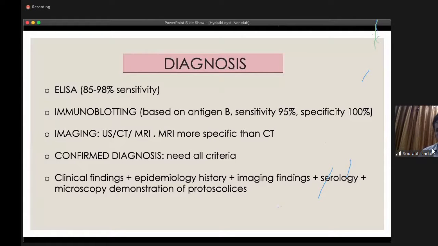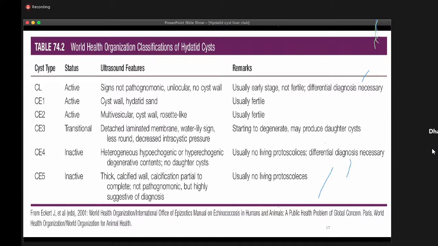And microscopically also, we have to demonstrate the protoscolices. WHO has classified hydatid cyst into 6 types. Initially, it was based on the ultrasound, but nowadays we are doing CT scan also, so it is more of a CT scan finding nowadays. The first type is the CL type, which is an active type. The signs are not pathognomonic, because it looks like a simple cyst, as there is no other finding.